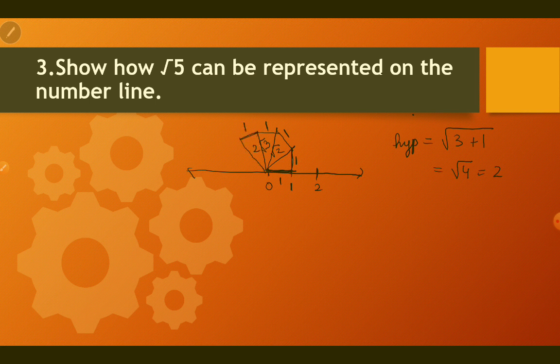Again draw a perpendicular of 1 centimeter, with hypotenuse equal to root of 2 squared, that is 4, plus 1, which is root 5. Place the compass at 0, measure root 5 and draw an arc. Root 5's value is greater than 2. That's how you can represent root 5 on the number line.